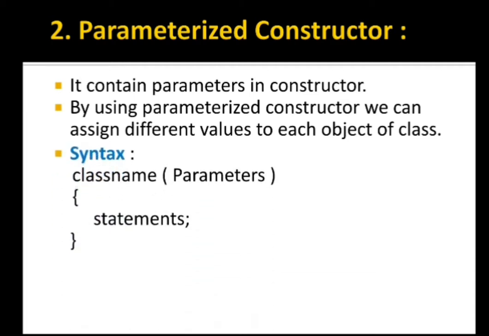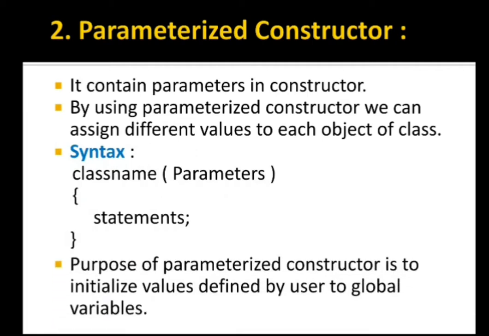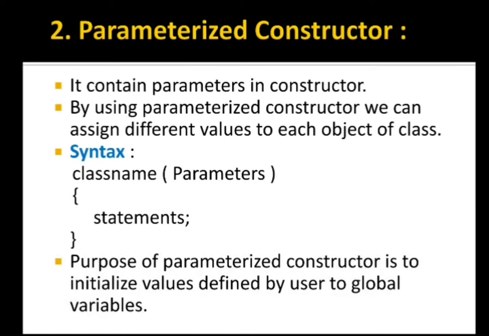See the syntax first of all. Afterwards, I'm going to tell you the examples. Now, syntax: class name, then inside that class name we have parameters, and in curly braces we have to write the statements. Whatever we have in the parameters, we are going to initialize these values to the global variables. Now see, the purpose of creating a parameterized constructor is to initialize values defined by the user to global variables. How? See,